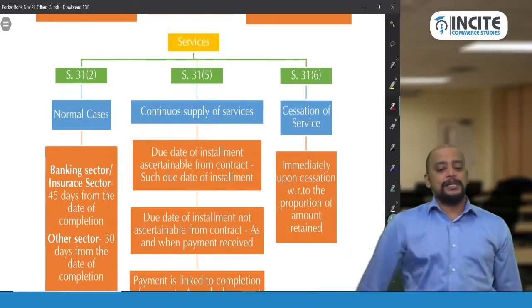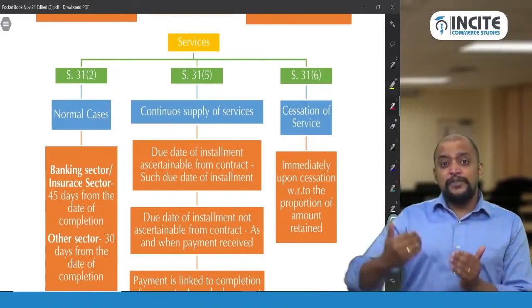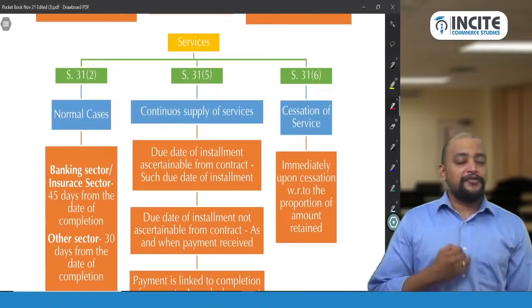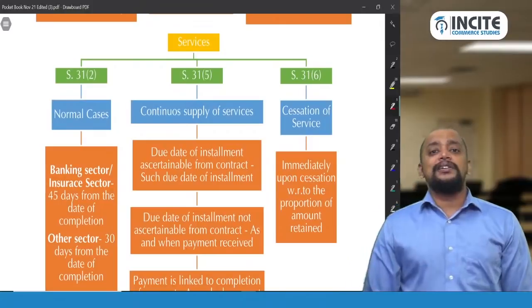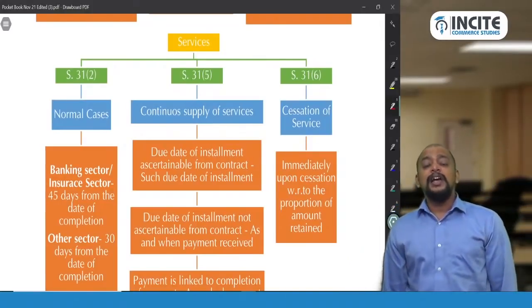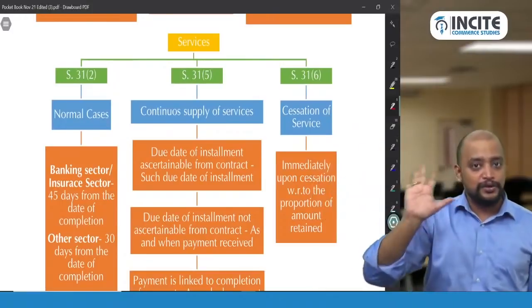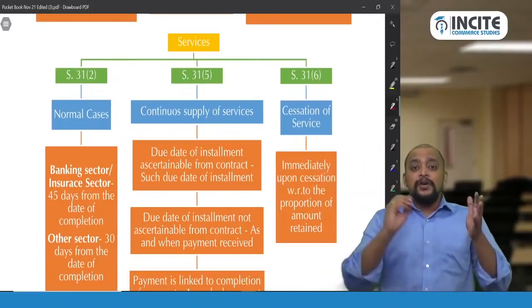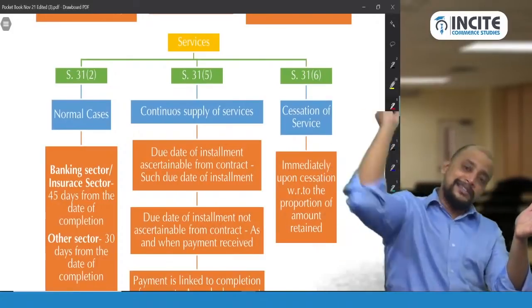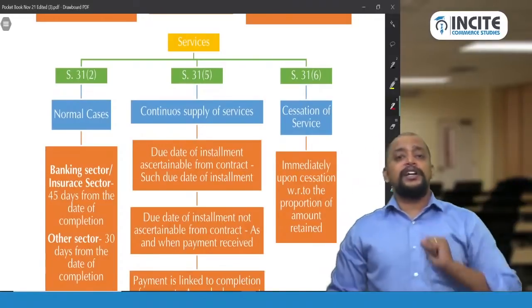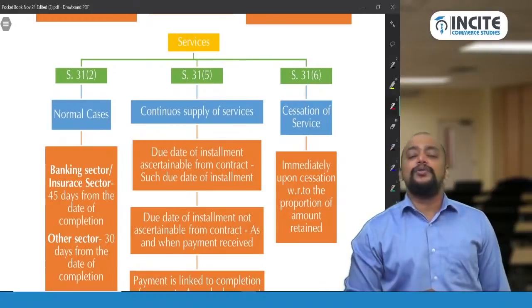In case of continuous supply of service, we need to check whether the due date of installment is ascertainable from the contract. For example, I am a contractor who entered into a contract with you to construct a property, it will take more than 3 months to complete, and the contract price is 20 lakhs payable in installments. So it is a continuous supply of service. If the installment date is given in the contract, that installment date will be taken as the due date of invoice for that installment amount.